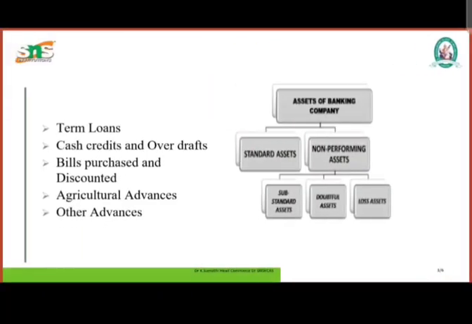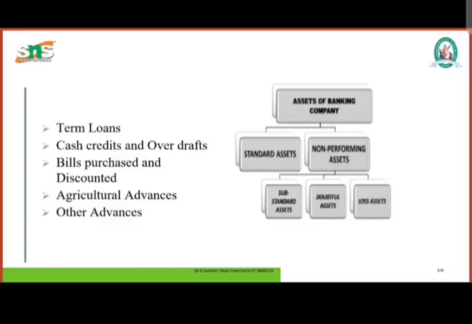Next we will see that the Reserve Bank of India has given clear guidelines in determining when an asset becomes non-performing, which are briefly given below. First, term loans; second, cash credit and overdraft; third, bills purchased and discounted; next, agricultural advances; and last, other advances. First we will discuss term loans. When interest and/or installment of principal remains overdue for more than 180 days, it should be considered as a non-performing asset.